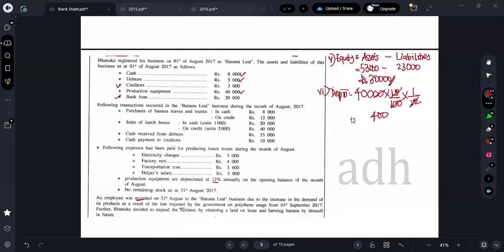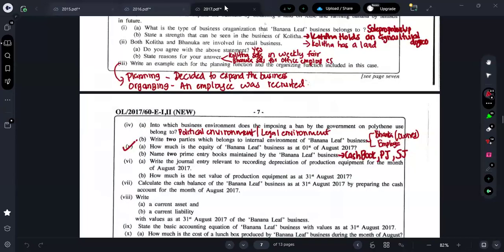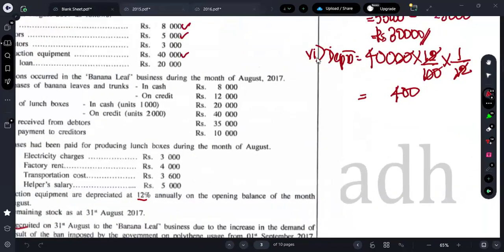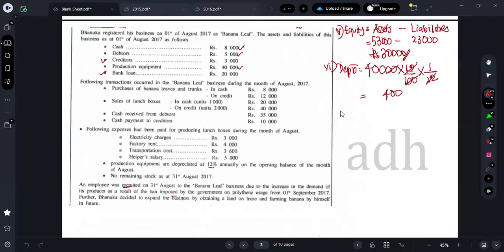Are they asking for the depreciation or are they asking for the journal entry? They are asking for the journal entry. Now we found the depreciation as 400. If you just give the answer like this, they will not provide you marks. So you should write the journal entry. What's the double entry we have studied for depreciation?